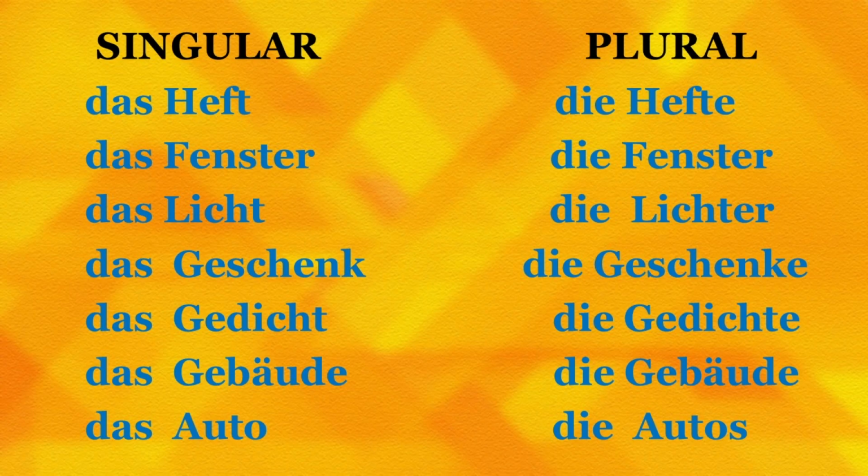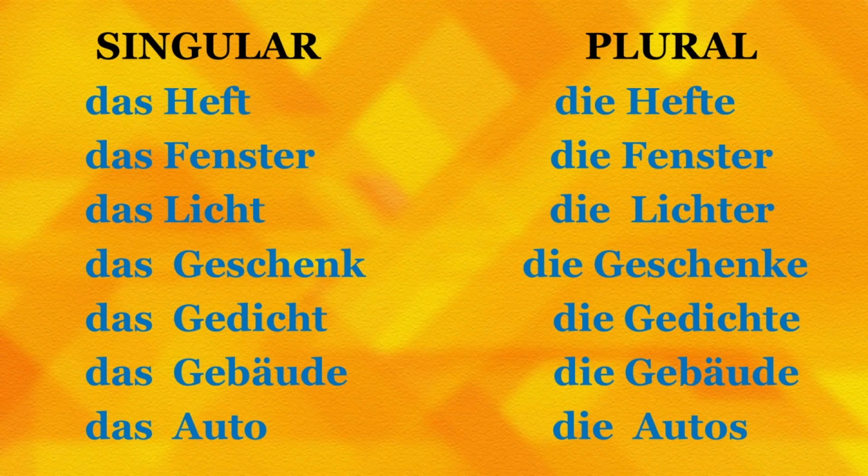Das Licht, light. Accordingly, the plural form, die Lichter. Das Geschenk, die Geschenke. Geschenk means gift, and the plural form, gifts, die Geschenke. Next word, das Gedicht. Gedicht means poem, and the plural form is die Gedichte, poems. Das Gedicht, singular, poem. Die Gedichte, plural, poems. Das Gebäude, building. Die Gebäude, buildings.